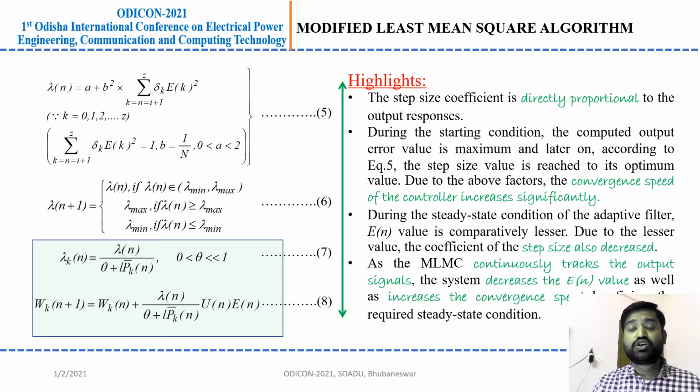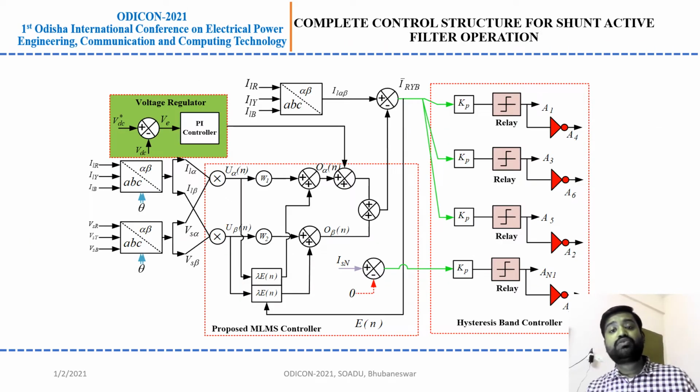During the starting condition, the compared output is initially maximum, but later on this decreases, and during this the convergence speed of the controller increases significantly. This is my total highlight of the study, and this is my complete control structure.